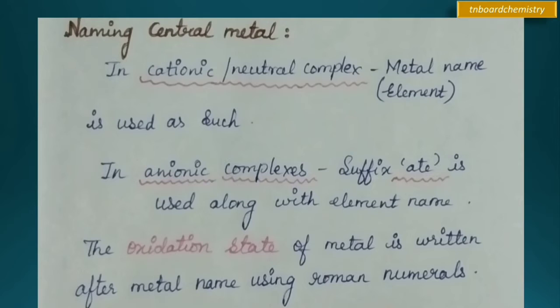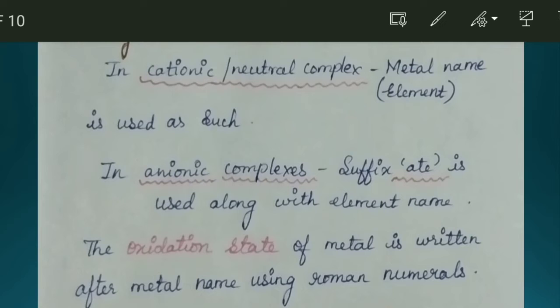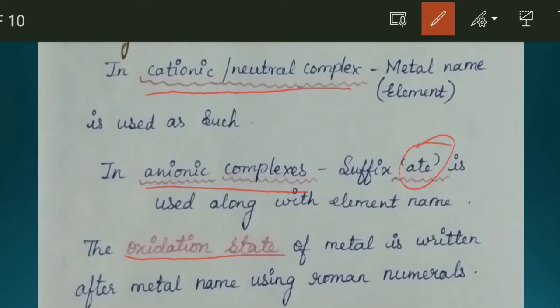Okay, coming to the next, naming the central metal. Naming the central metal is very easy. If the central metal is a cationic or neutral complex, then it is named as such. If the central metal is an anionic complex, it is named with the suffix ate, along with the metal. Then the oxidation state of the metal is written after the metal name using Roman numerals.